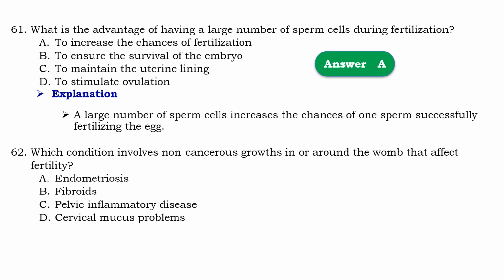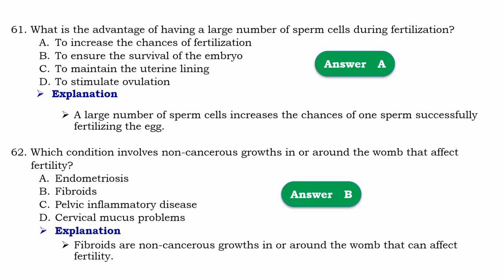Question number 62. Which condition involves non-cancerous growth in or around the womb that affect fertility? So that should be fibroids. Means that fibroids are non-cancerous growth in and or around the womb that can affect fertility.